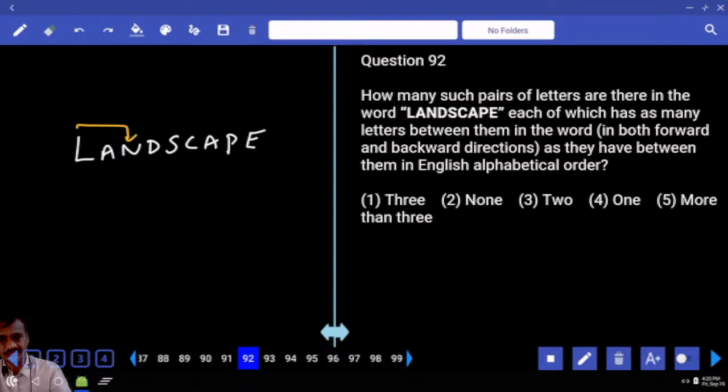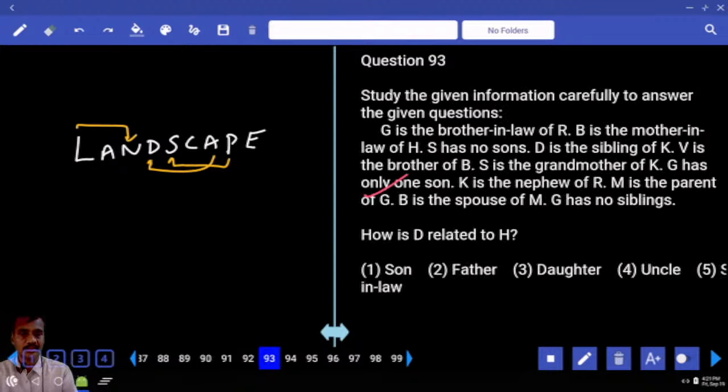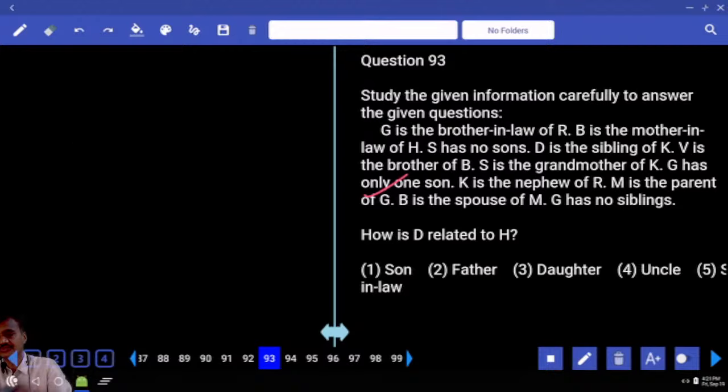Reverse. F, G, H, I, J, K, L, M. P, Q, R, S, there is a possible. T, U, V, W. A, B, C, D, there is a possible. E, F, G. C, D, E, F, G, H. S, T, U, V, W. D, F, G, and so on. And how many are there? 3. Choice 1, question number 92. Then 93 onwards, first or the second, and definitely first priority. Clear?